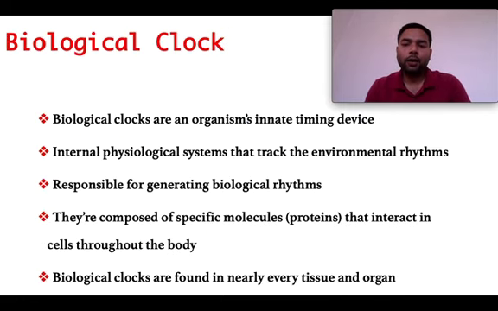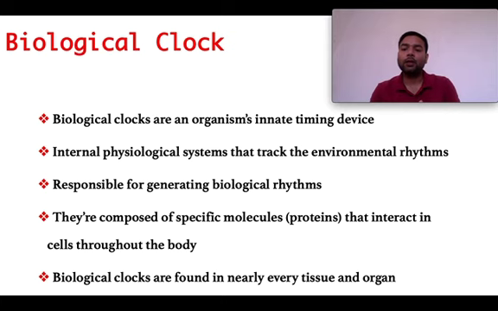So once we know that biological rhythms are there, then who keeps these rhythms? These rhythms are kept by the biological clock. What is the biological clock basically? The biological clock is an organism's innate timing device. It is a device which keeps time in an organism. It is an internal physiological system that tracks the environmental rhythms, that receives the signal from the external environment and keeps the time, and it is responsible for generating biological rhythm. That's what we are discussing. The biological clock is responsible for keeping the biological rhythm.